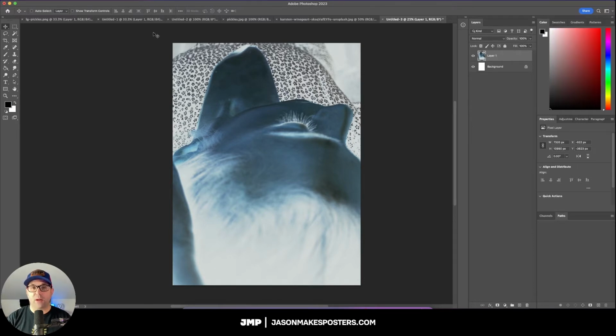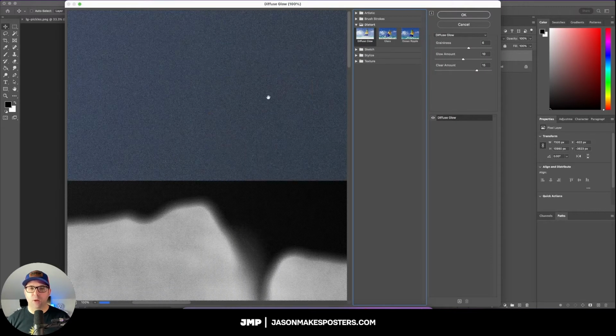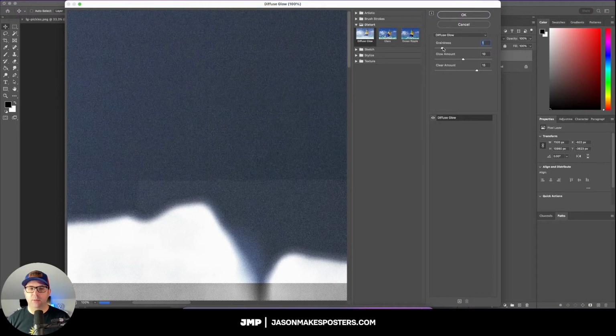And I really want to blow out those white areas because the name of this album is Whitenoise Superstar. So we're going to go up here to Filter, Filter Gallery. We're going to go to Distort and Diffuse Glow. I'm going to turn the graininess down to probably 1.